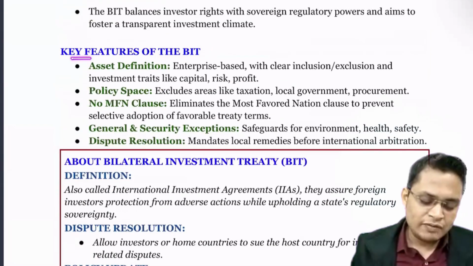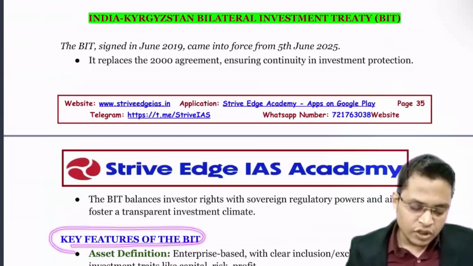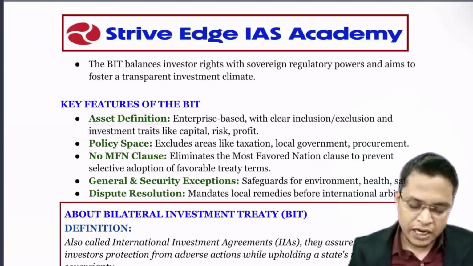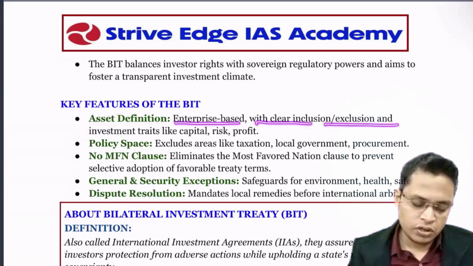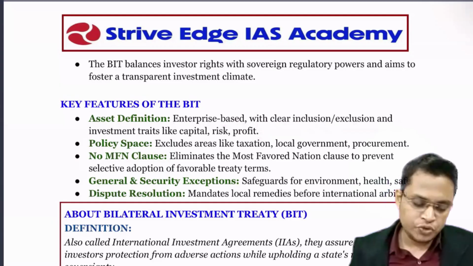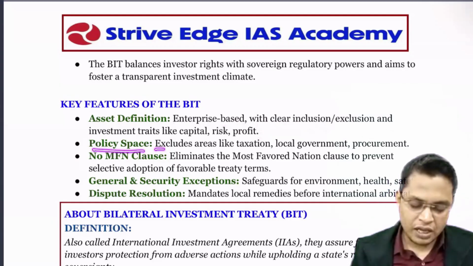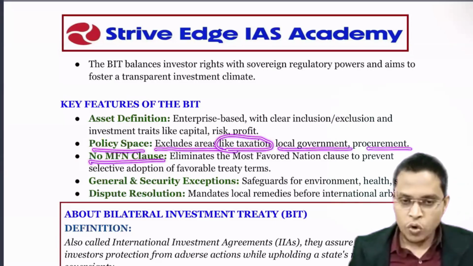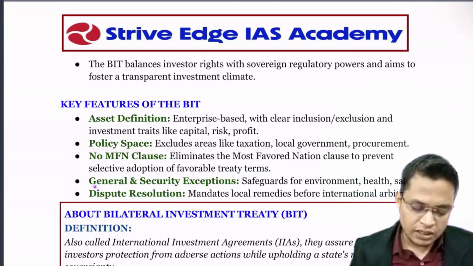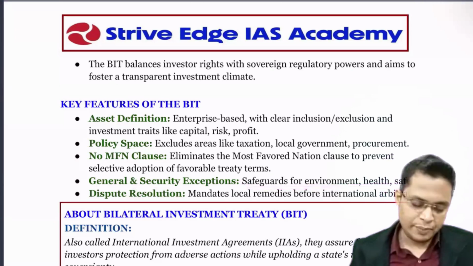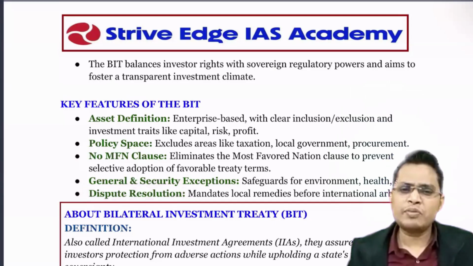So key features of the bilateral investment treaty that we have signed with Kyrgyzstan. So what are they? About asset definition, it is clearly defined what the assets are: enterprise based with clear inclusion and exclusion, investment traits like capital, risk and profit, so that there will be no misuse of it. Next is policy space, excluding areas like taxation, local government and procurement. No most favored nation status, then general and security exemption, safeguarding environment, health and safety. Then dispute resolution, which is very important. If you are able to understand or not, just remember the keywords.